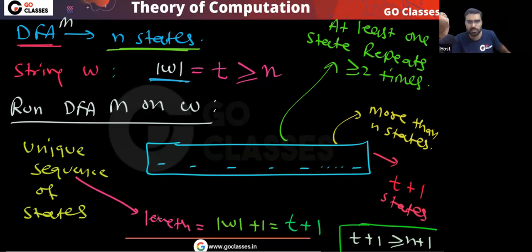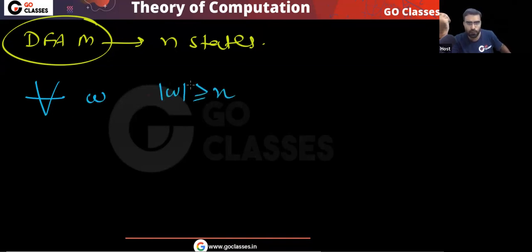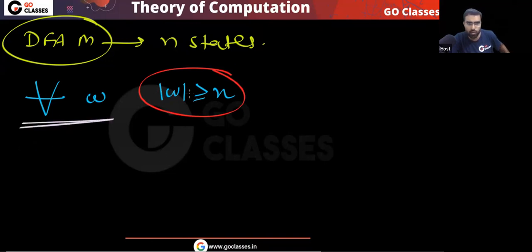So this is your simple observation. Please tell me, did you understand? The point is quite simple. Let's assume you have a DFA M, and this DFA has n states. Now, whatever string you take, for all W whose length is greater than or equal to n, if you run this DFA on W, then what will happen?